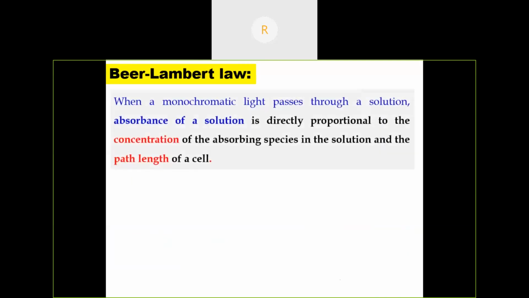When monochromatic light passes through a solution, the absorbance is directly proportional to the concentration of the solution and the path length of the cell. This is the mathematical representation of the Beer-Lambert law: A = log(I0/IT) = εCL.